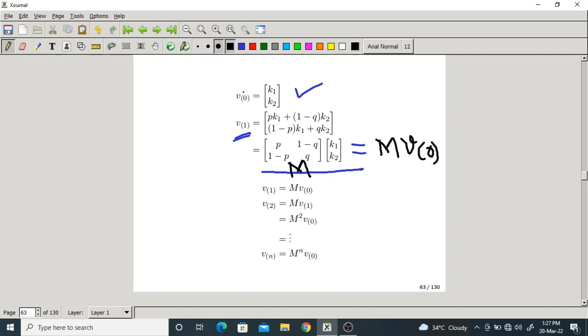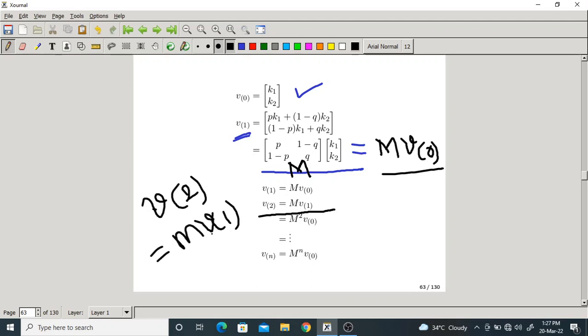Okay, so v0 is a vector, v1 is also a vector, that is M into v of 0. What would v2 be? M into v1. Please understand this very carefully. So v of 2 is M into v of 1. But what is v of 1? M into v0. That is M square v of 0. So v2 is M square v of 0. What is vn? In the same fashion, M power n into v of 0.